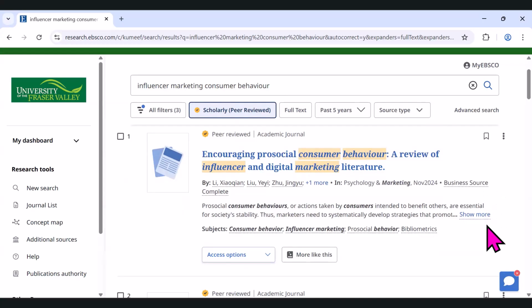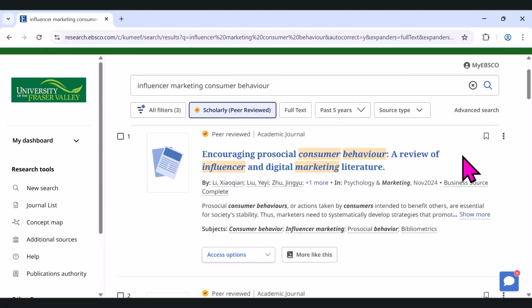As we look through the list of results here, there's a few things to keep in mind and take a look at. The first being the title. The title is in blue text, the font is a little bit bigger, and it's the first key piece of information we see. And so we'll see here, encouraging pro-social consumer behavior, a review of influencer and digital marketing literature. This title is a little bit longer, and you can see anywhere that's highlighted are my key terms. So consumer behavior, I typed in a keyword, it showed up in the title. Influencer marketing, I typed in, and it's coming up in the title as well.